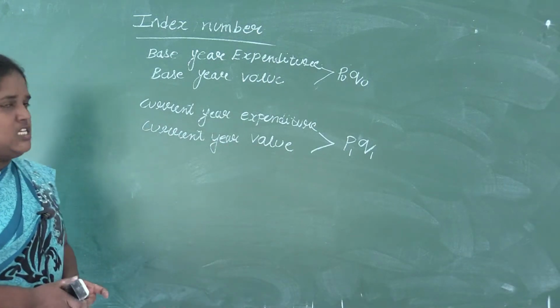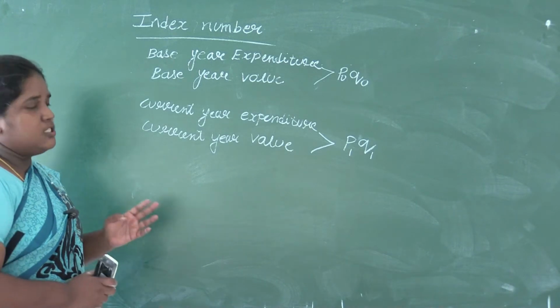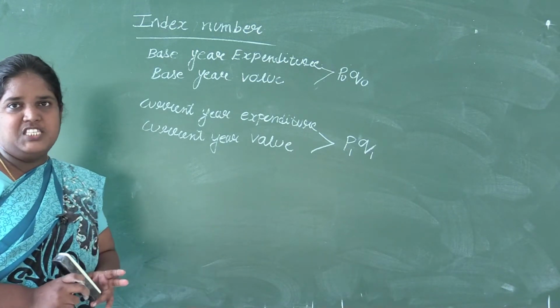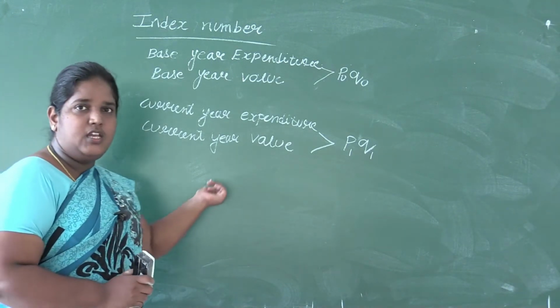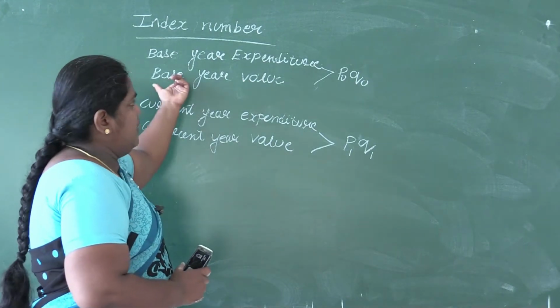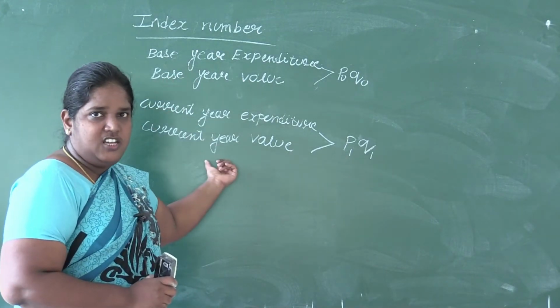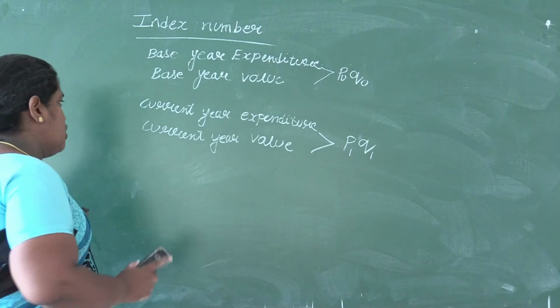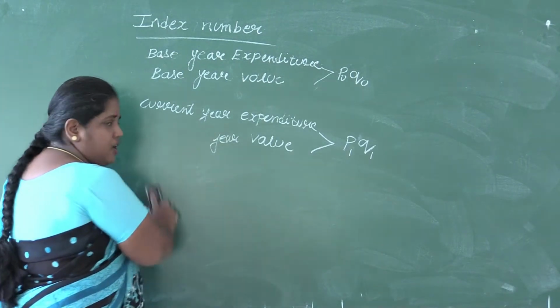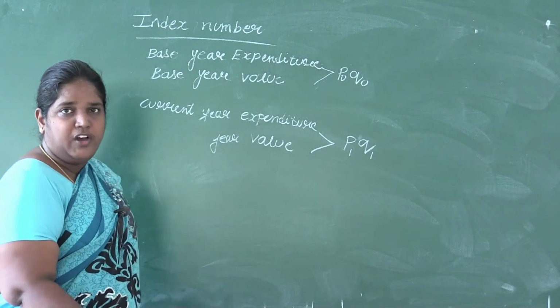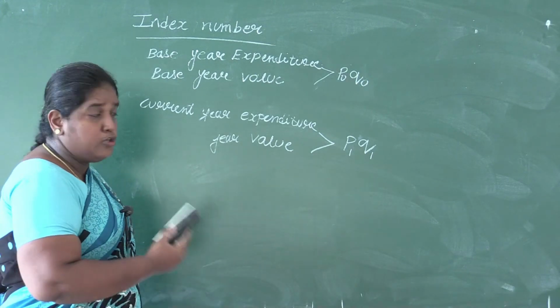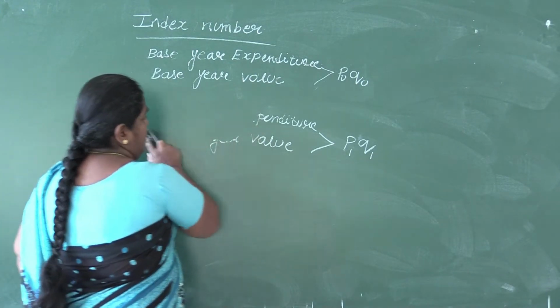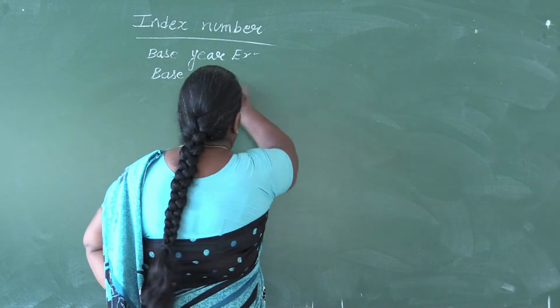So all these denotations, that is base year price, current year price, base year quantity, current year quantity, base year expenditure, current year expenditure. Based on this itself, you'll be having the problems. All the 5-mark problems, 10-mark problems, 2-mark problems are based on these denotations itself.